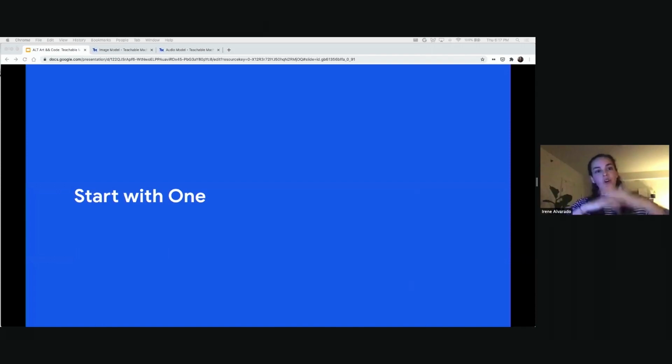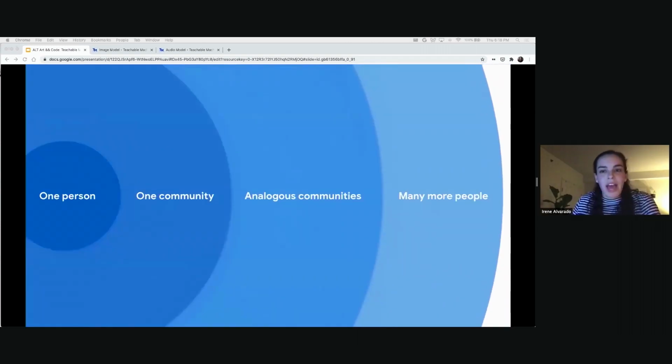So just to go back to the process of how we made this tool, we took a bit of time to think about this way of working and informally started calling it Start with One amongst ourselves, amongst my colleagues. And it's not a new idea. This is inclusive design. I'm not inventing anything new. The word Start with One was a way to remind ourselves of the tactical nature of it. You can just choose one community, one person, and start there. We're really just trying to celebrate this way of working, this ethos. Start with One was just an easy way to remember that.